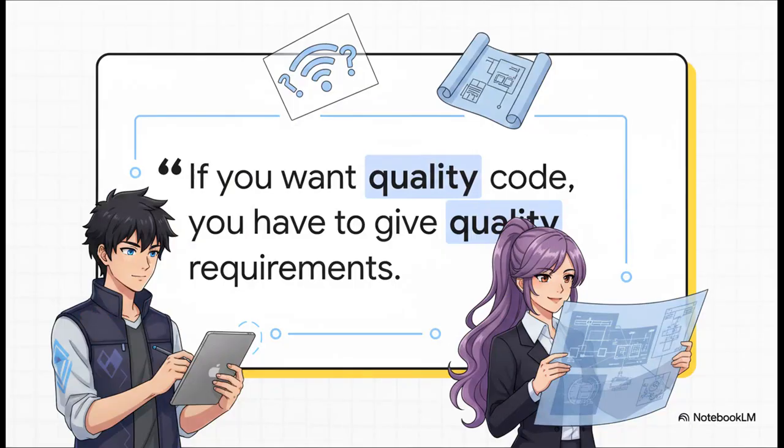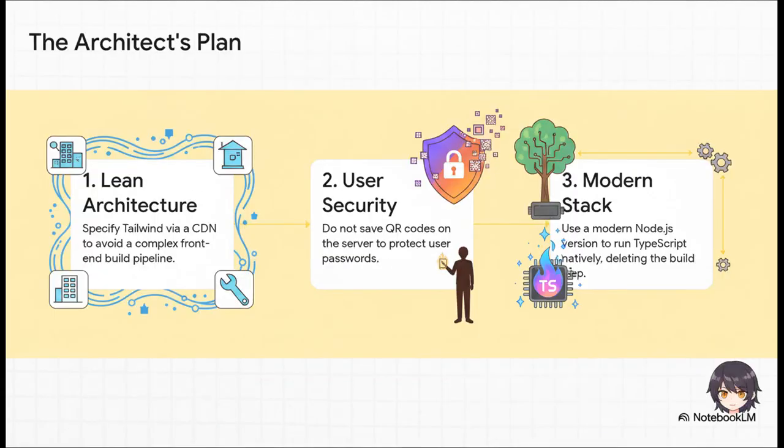And this is where the difference between a beginner and an expert just becomes so clear. A novice might just type, "Make me a Wi-Fi app" into the prompt. But an architect? They provide a detailed spec sheet. This quote right here is everything. The quality of what the AI builds is directly tied to the quality of your instructions.